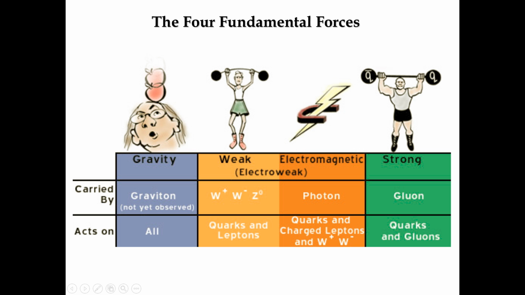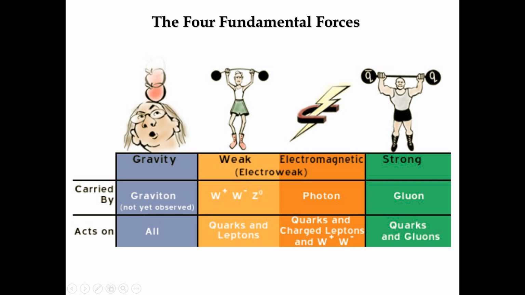The second force that is known is called the weak force. The weak force is carried by the bosons, that is the charged and the neutral bosons, and this force acts on the quarks and the leptons. I mean, this force basically acts on the quarks and the leptons.